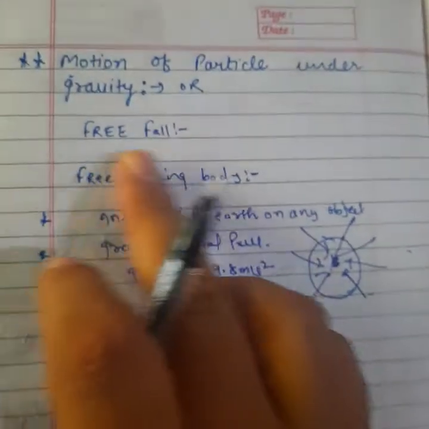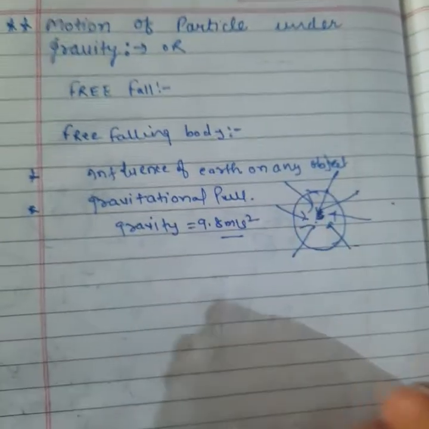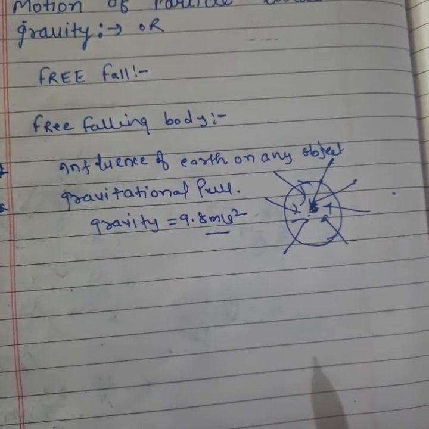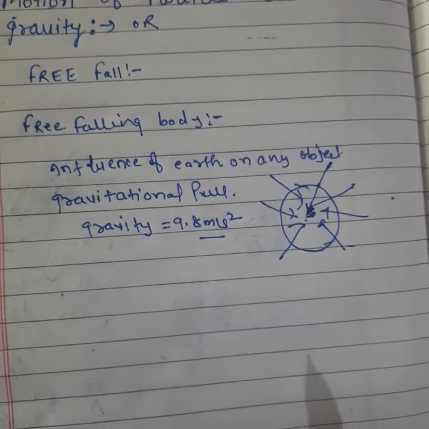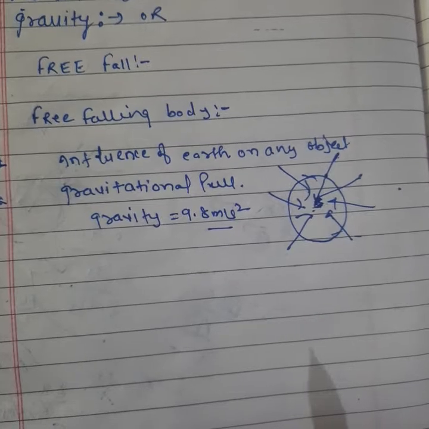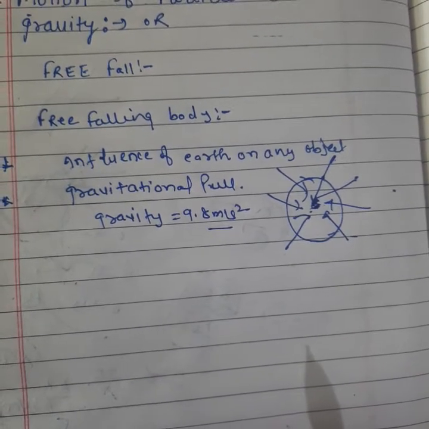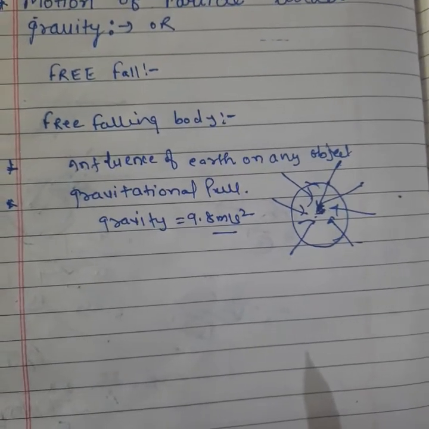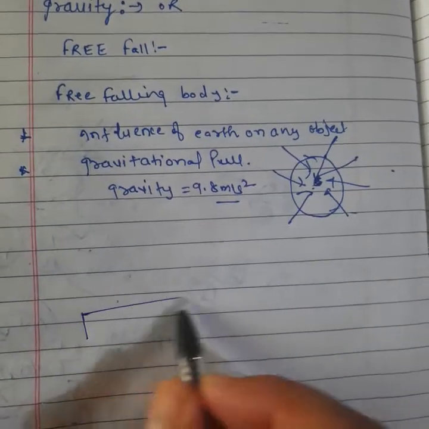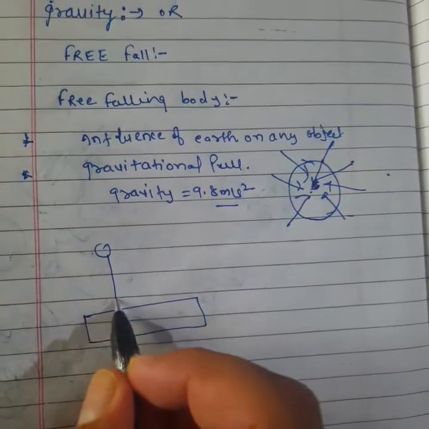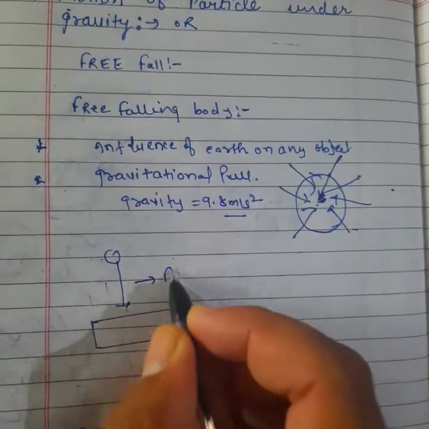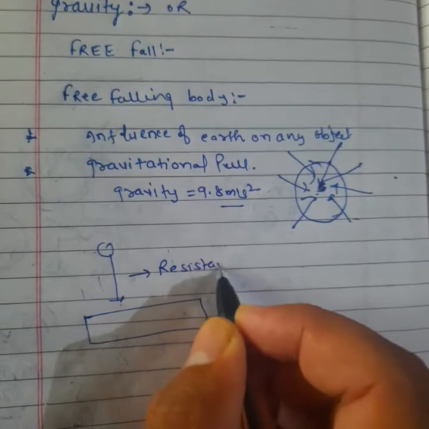Before starting free falling body, we have to keep in mind some questions. Drop a stone and a sheet of paper from a balcony of the first floor. Will the two reach the ground simultaneously? The stone will reach the ground a bit earlier. Why does this happen? This is our earth surface. When anything comes towards the earth's surface, the air part comes in between, and this air will apply some resistance.